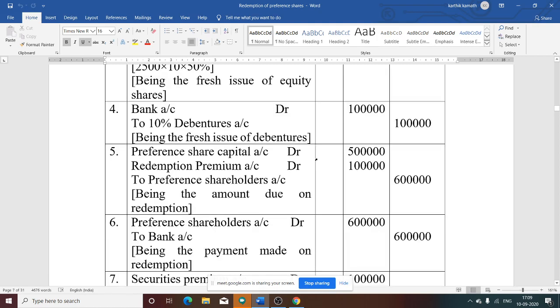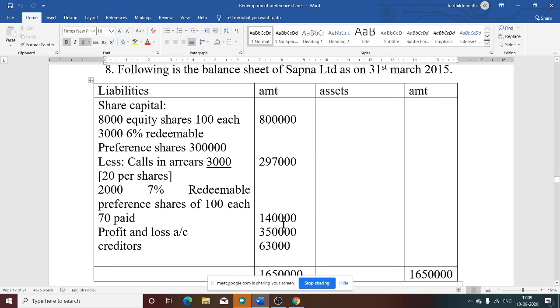So today we are going to discuss the next problem, that is the eighth problem. Till the seventh problem it is over. So the eighth problem. See the problem now.